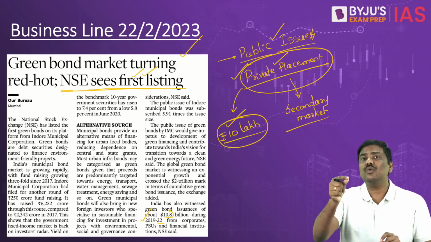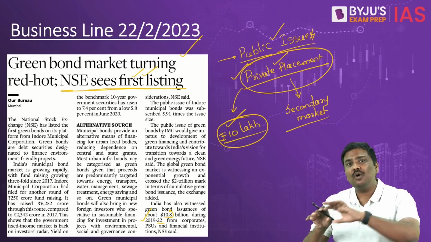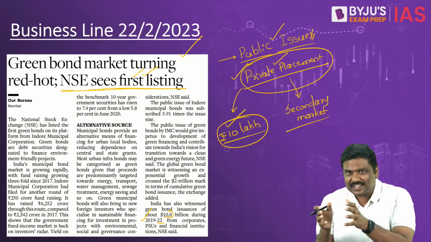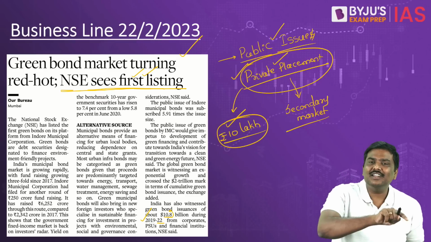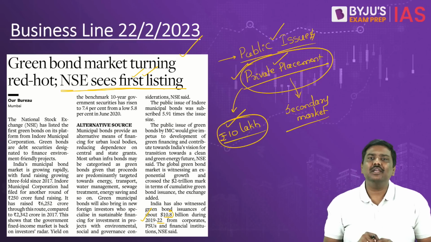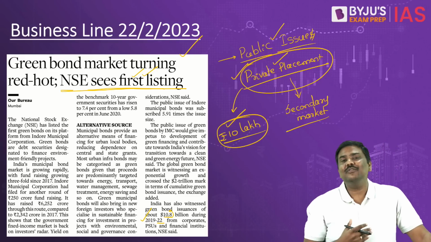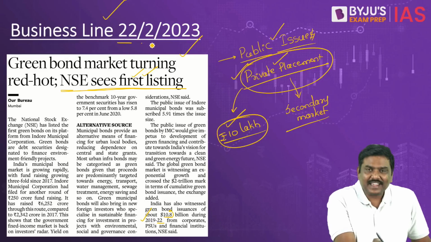UPSC can ask you questions on the features of it, or the difference between a municipality bond and a central government bond, or the difference in the coupon rate that exists between the central government bond as well as the municipality bond. So these are certain very important points regarding the article which was published in the Business Line newspaper on the 22nd of February.